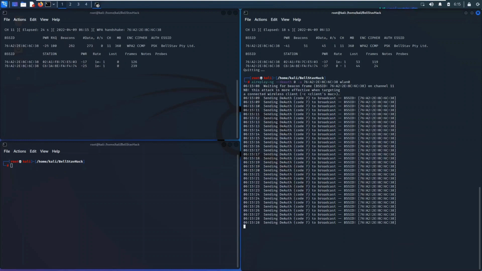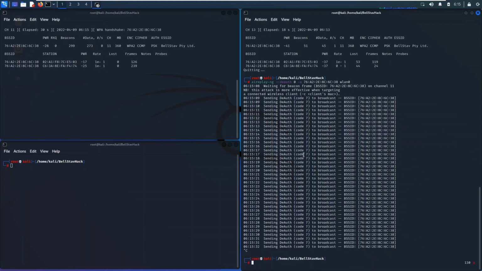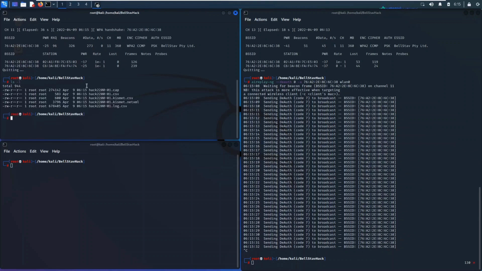And over here, I'm just going to stop the deauthentication frames being sent. And here also, I'm going to stop the capturing of the WPA handshake. As you can see here, it's sending the deauthentication broadcast to this MAC address. So I'm just going to see what was captured. We captured the ARC220 pcap file, which we'll be using Wireshark to view and see what was captured.